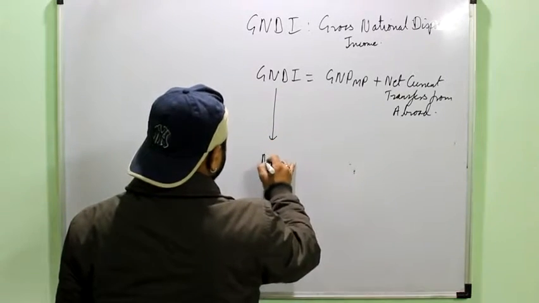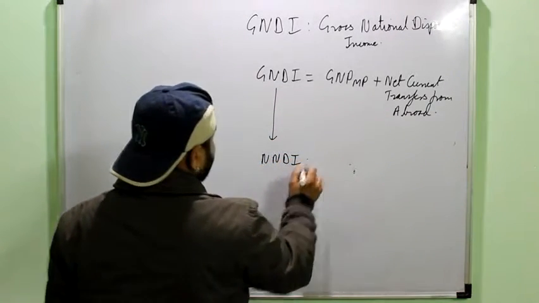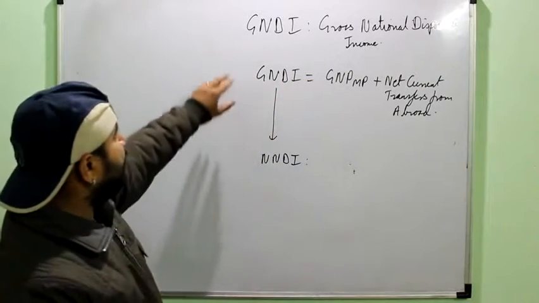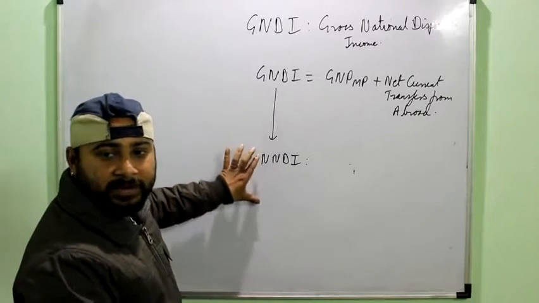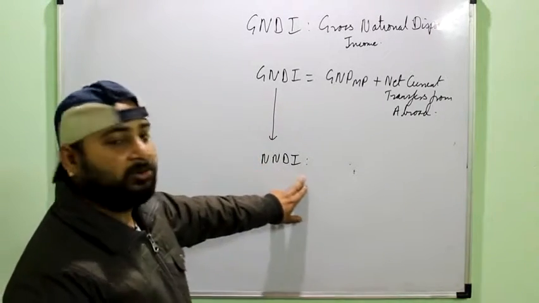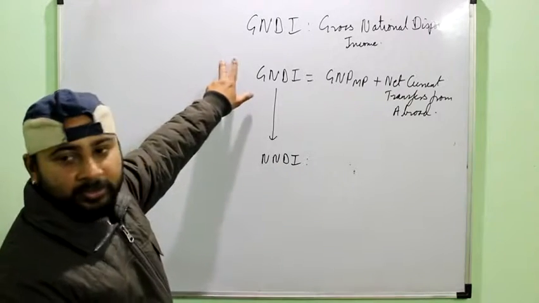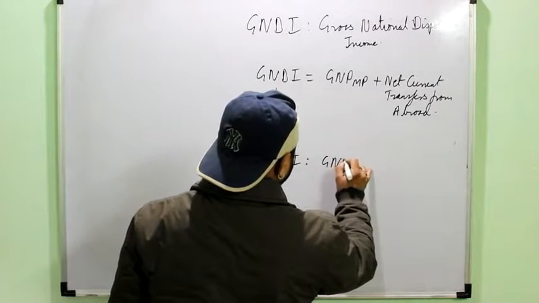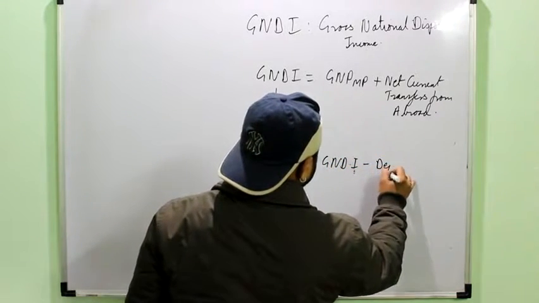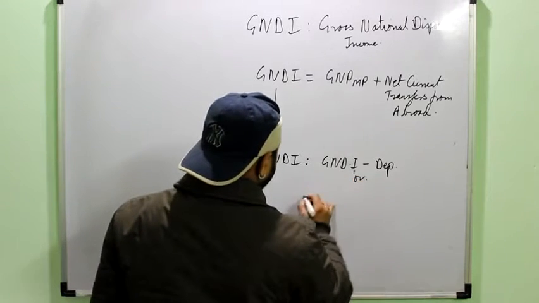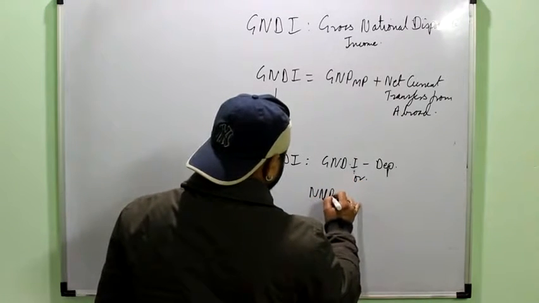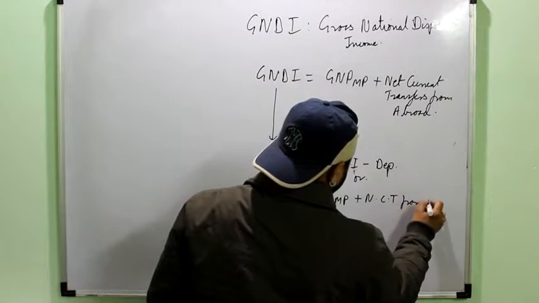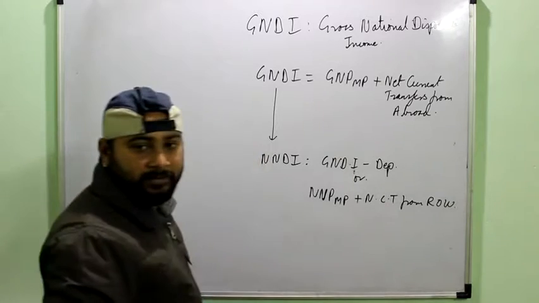Then after GNDI we have NNDI, that is net national disposable income. It has the same meaning, only one difference: NNDI doesn't include any depreciation while GNDI includes the depreciation. So we can say NNDI is GNDI minus depreciation, or we can say it is NNPMP plus net current transfers from the rest of the world, right?